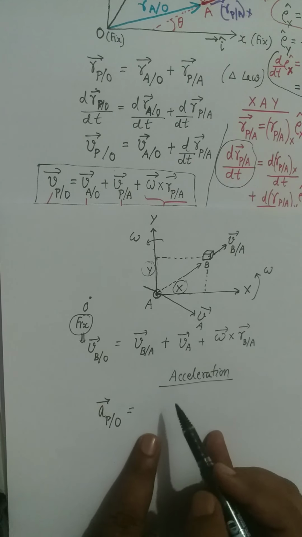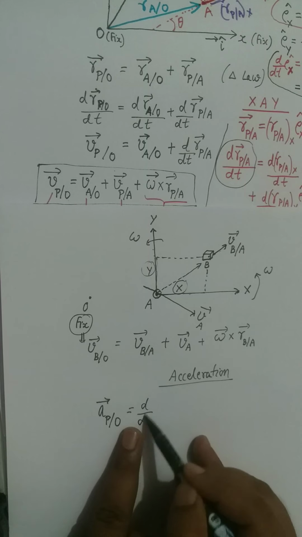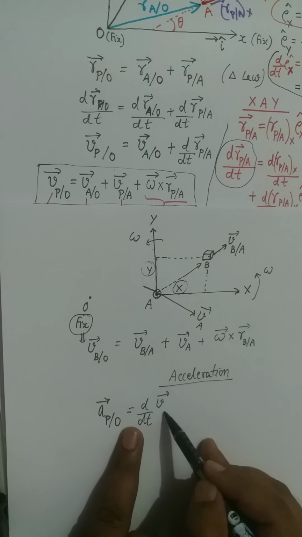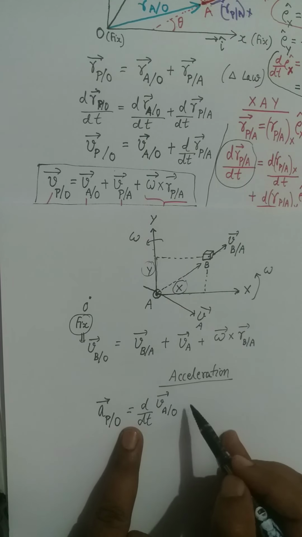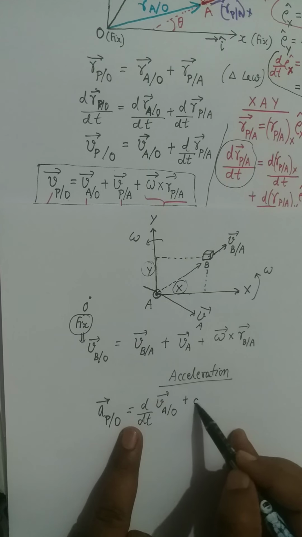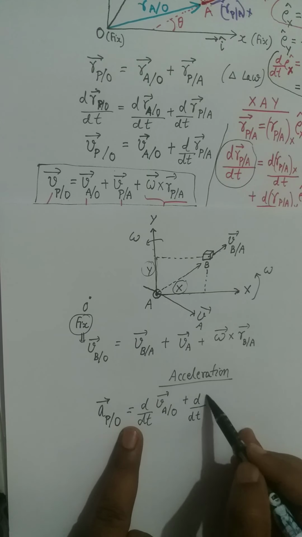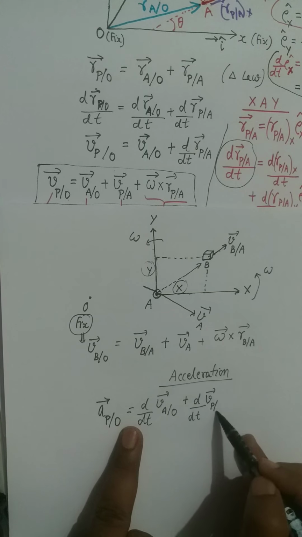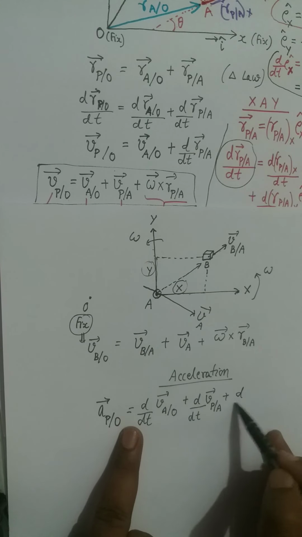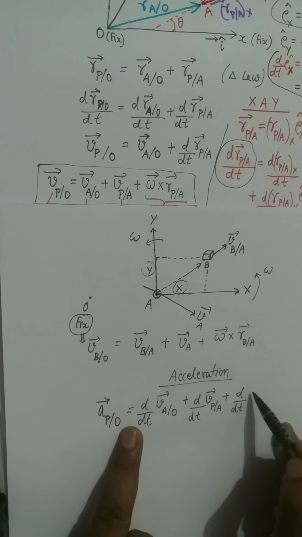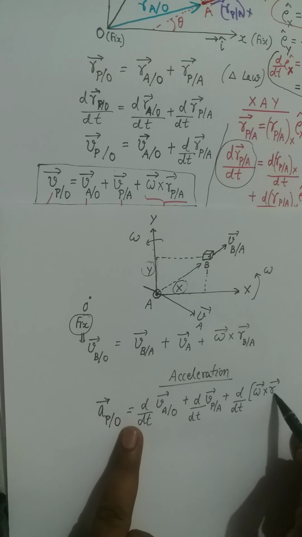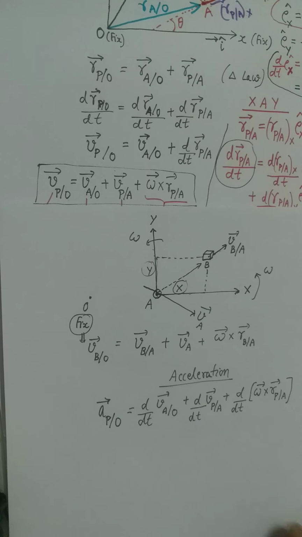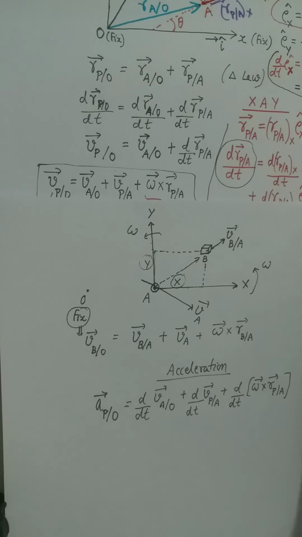The first term on the right hand side will be d by dt of V A oblique O. Second term on the right hand side will be d by dt of V P oblique A, plus third term will be d by dt of this omega cross R P oblique A. Right?